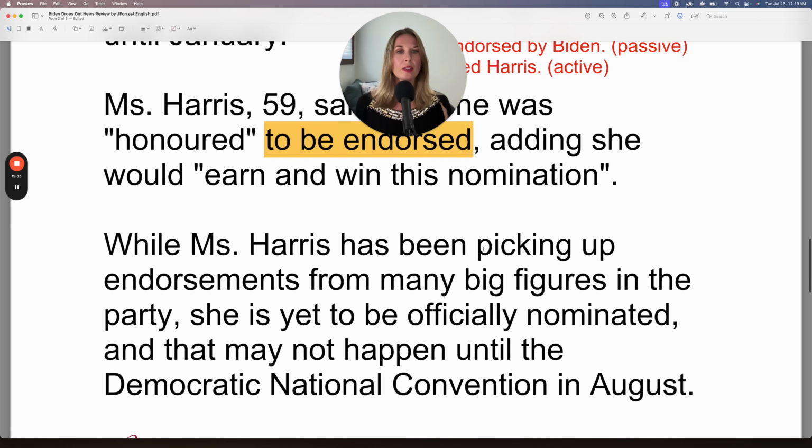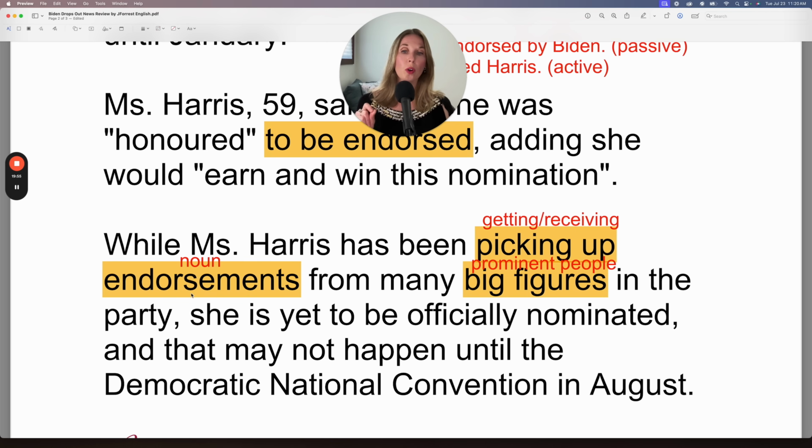So here, to pick up endorsements, it means receiving endorsements from many big figures in the party. So big figures, this represents prominent people. She's a big figure. She's a prominent person.